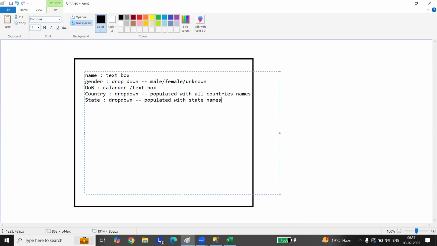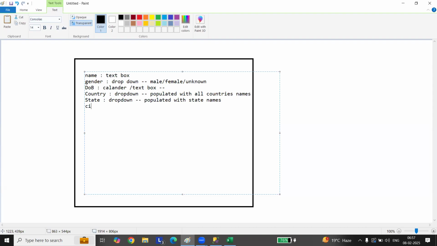Once you select a country, the states related to it get populated. This is how it happens. It doesn't show you all the states across the world. If you select country India, it will show you the states of India. If you select US, then it will show you the states of US.